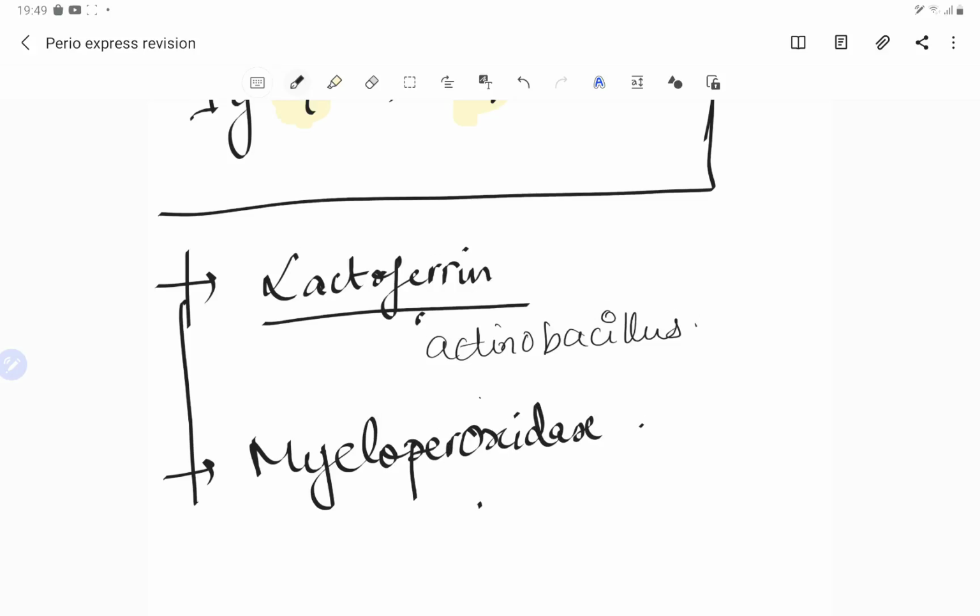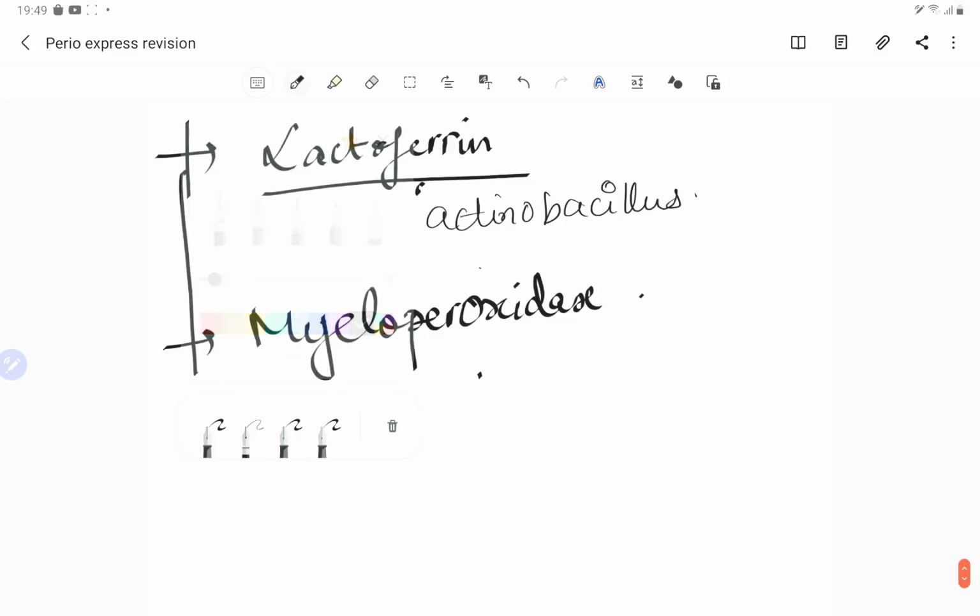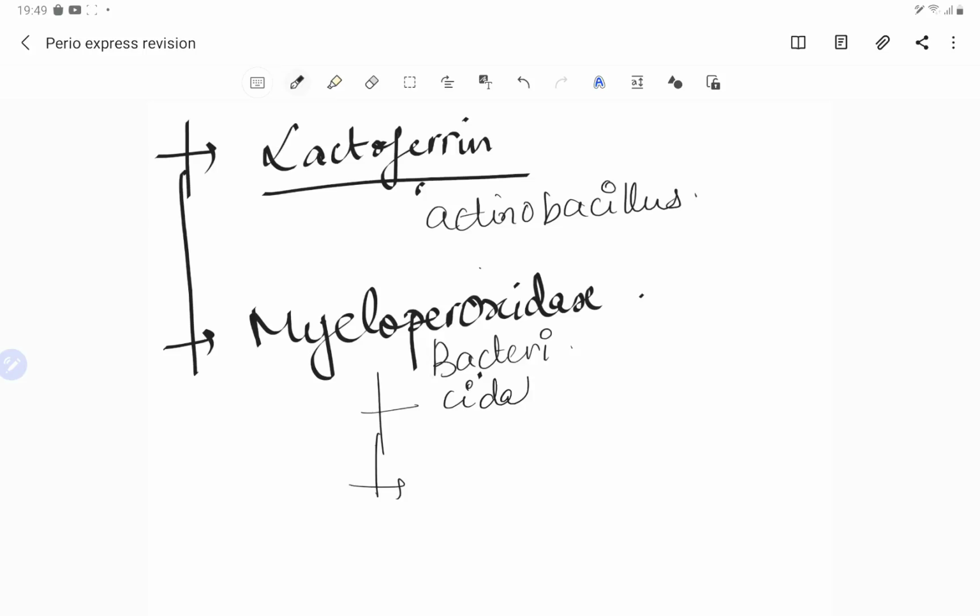Now myeloperoxidase acts as bactericidal also, static also. So it has got two functions. It is bactericidal for the Actinobacillus.